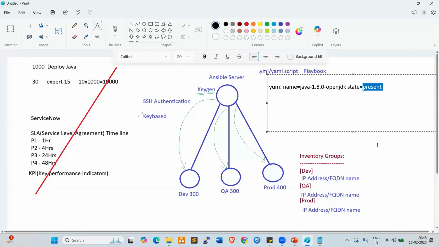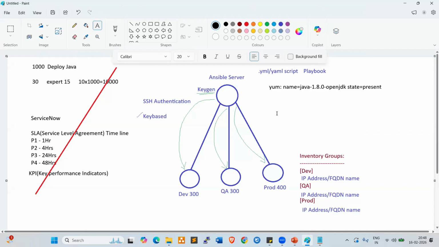So here, there is an interview question. The interviewer asks you: to deploy Java, why should we go with Ansible? What is the importance of Ansible? We can use shell scripting also. Why do we need to go with Ansible to deploy Java? What is the importance here? They will ask you.